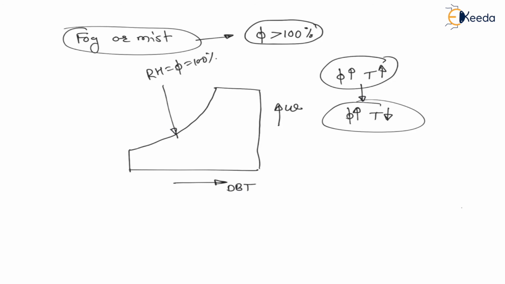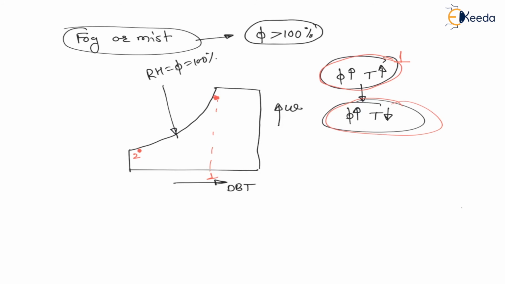Now let us understand this. High relative humidity means near to the phi equal to 100% line. Let us say we will get this point, high relative humidity, high temperature point. Let us say this is the high relative humidity, high temperature point, point number 1, right? Point number 1, where there is a high relative humidity, high temperature. Now second is high relative humidity, low temperature. So the point will be here. Let us say second point.